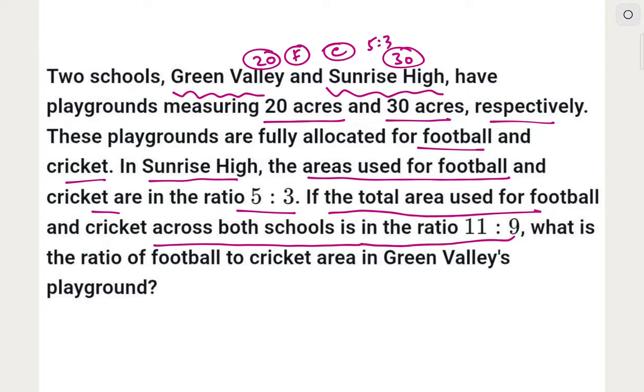So in the question we are given that we are given two schools, one is Green Valley and the other is Sunrise High. Green Valley has 20 acres of land while Sunrise High has 30 acres of field. So the fields are fully allocated for football and cricket, while the areas used for football and cricket are in the ratio 5:3 for Sunrise High, and the total area is in the ratio 11:9, that is football is to cricket for both the schools. And we need to calculate what is the ratio of football to cricket area in Green Valley's playground. We are given 5:3, that is for Sunrise High, not Green Valley, sorry. So we have to calculate Green Valley's playground ratio of football to cricket.